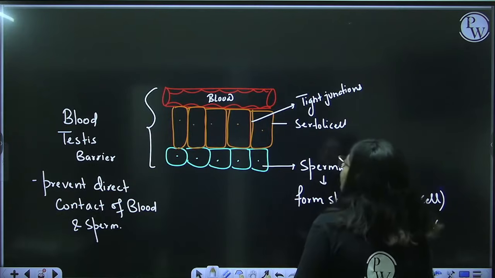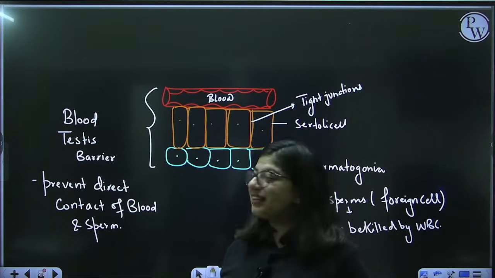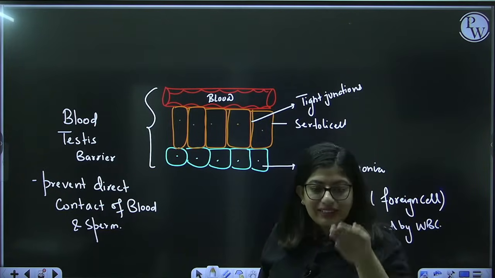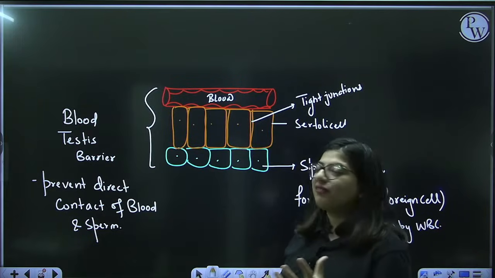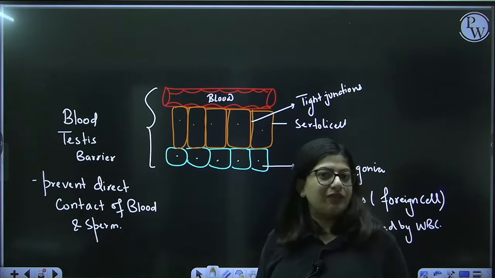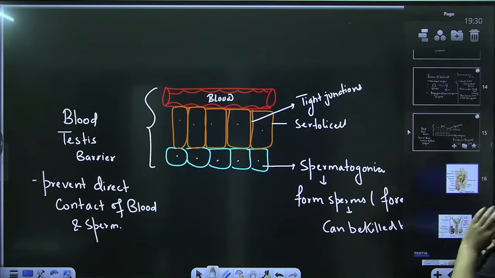So we don't want blood to come in direct contact with the sperm. This is how Sertoli cells, which have tight junctions, prevent the direct entry of blood. Everything will be filtered from the blood and then enter the spermatogonia for nourishment, right? Okay, so that's about it.